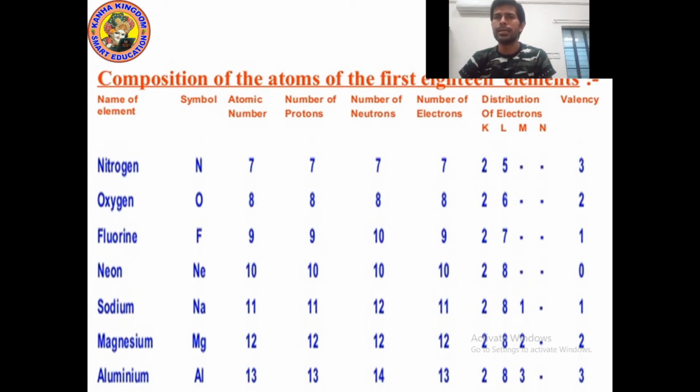Magnesium, symbol Mg, atomic number 12, number of protons 12, number of neutrons 12, number of electrons also 12. Okay, because magnesium has 12 electrons. In the K shell we can fill 2 electrons, so 12 minus 2, 10. Remaining electrons are 10. In the L shell we can fill 8 electrons. So 10 minus 8, 2. Now 2 electrons are remaining, we will fill them in the M shell.